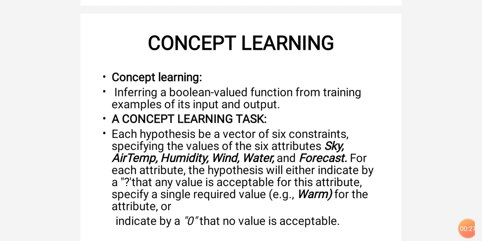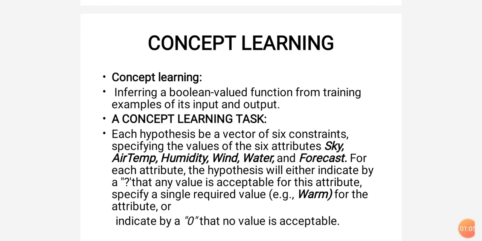What is the meaning of that? Whenever you are giving a learning problem to the machine, for example, I am giving one car and one animal picture to the machine and it learns by the training examples. After that I will give an unknown sample picture to the machine, like a car. After that the machine will identify whether it is a car or an animal. If it is a car, it will give 1, that is yes. If it is not a car, then it will give 0, that is no.